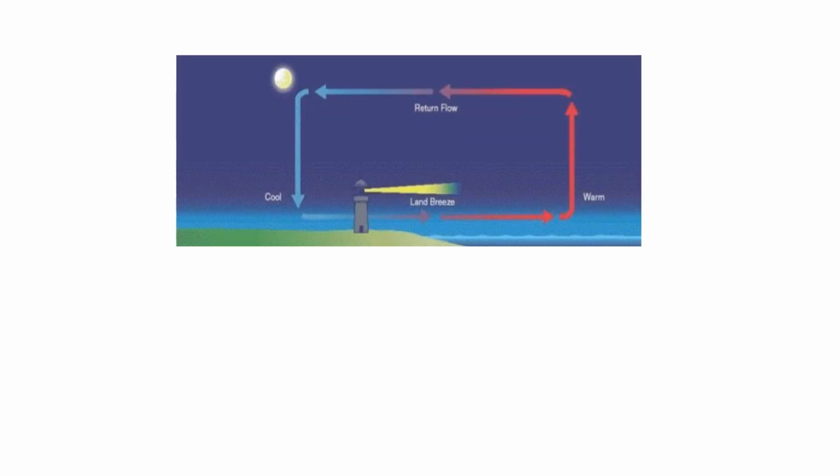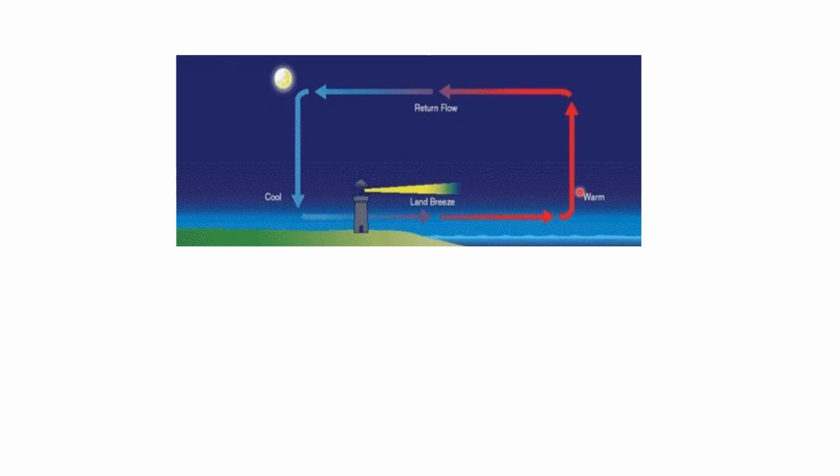Next we are going to talk about the land breeze. So what is the land breeze? Land breeze is the opposite of the sea breeze. During the night time, both land and sea start cooling down. The sea is warmer than the land, and the warmer air over the sea rises up and creates a low pressure area over the sea.